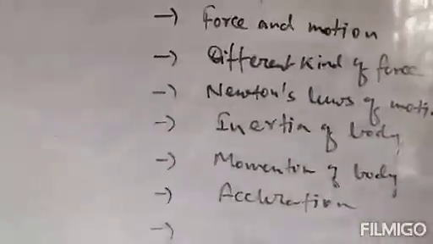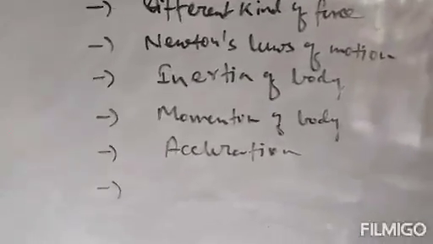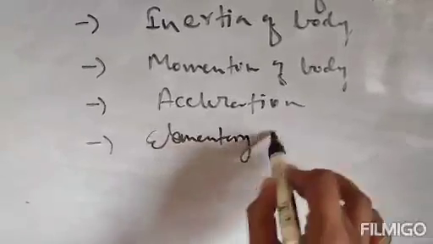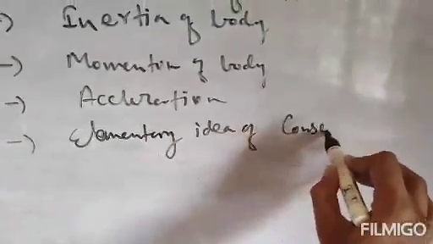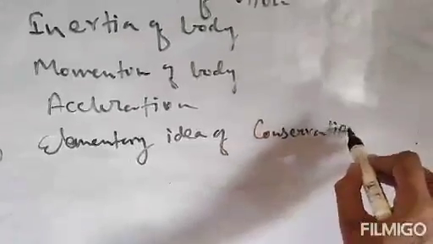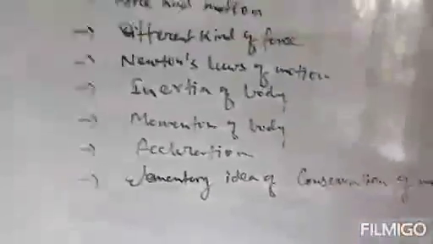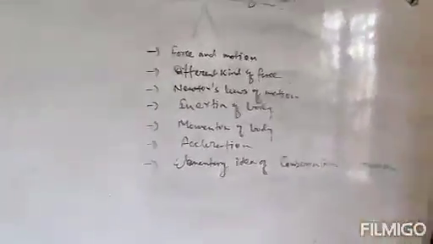When two bodies collide together, then there is loss of energy or exchange of energy, so that concept will also be covered. So elementary idea of conservation of momentum. So this chapter is basically classified into these topics, and all these topics will be discussed in 2 sessions.